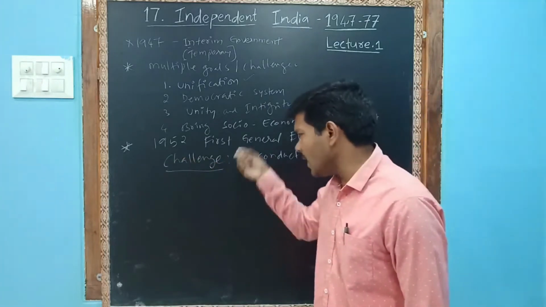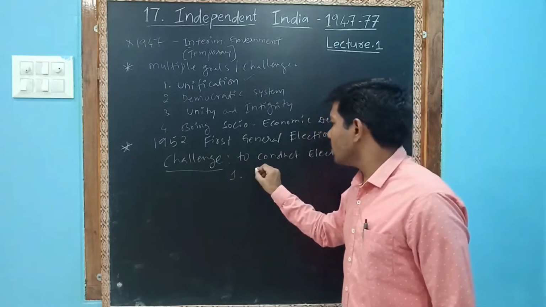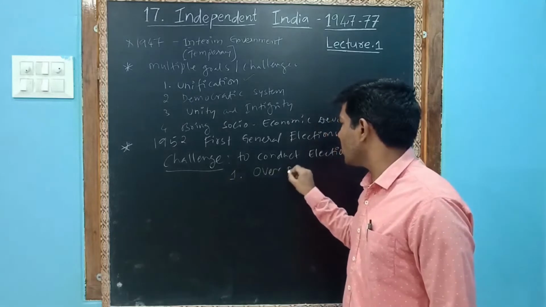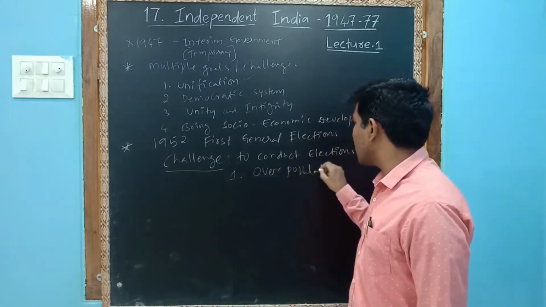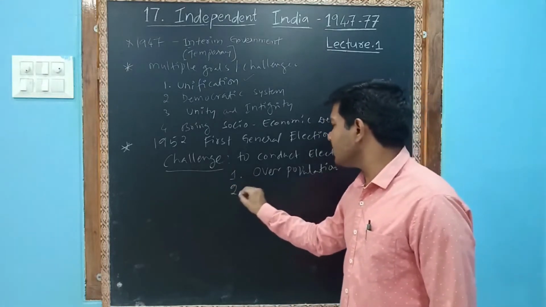Why is it a challenge? First one, overpopulation. At that time, the population calculations showed that overpopulation was a burden. Second, illiteracy.